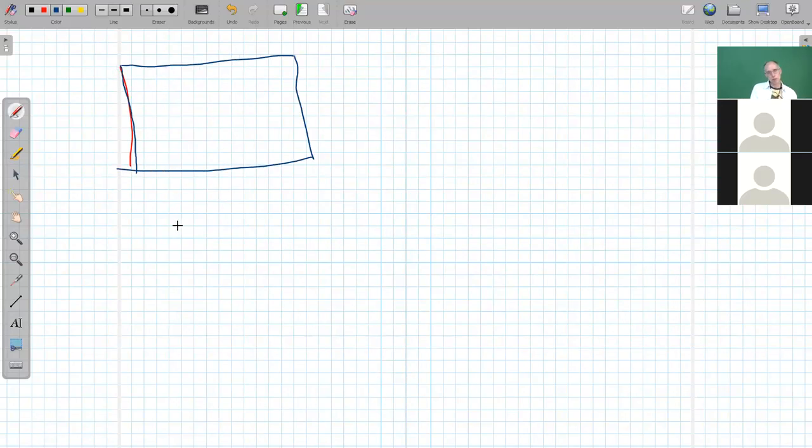So this is my sample space here. And in my sample space, I had this event called even, and I had this other event called prime. And my universe here is just the numbers on a 6-sided dice.